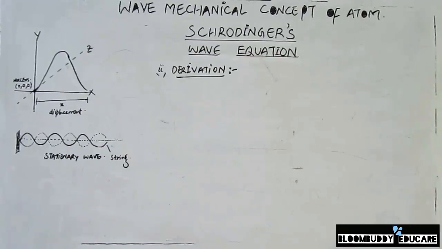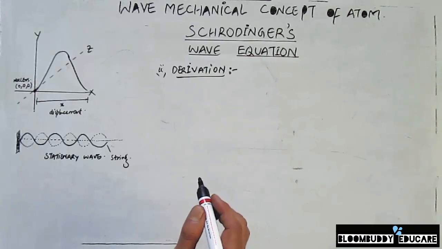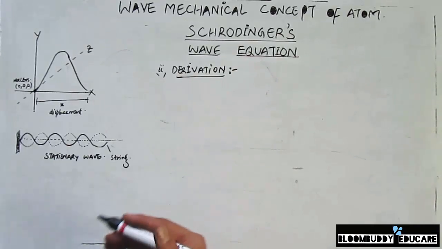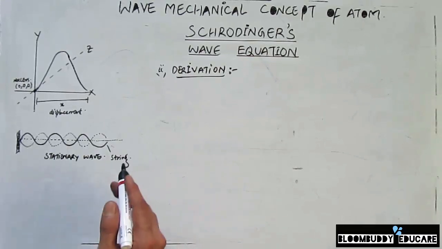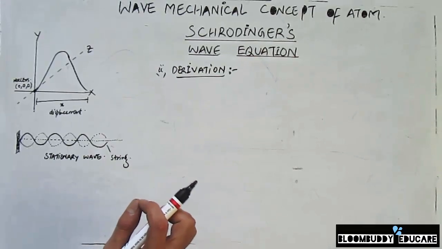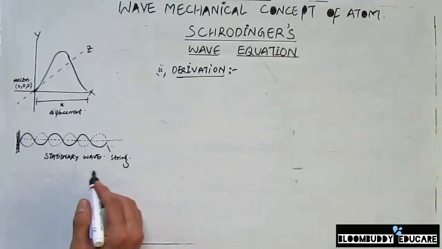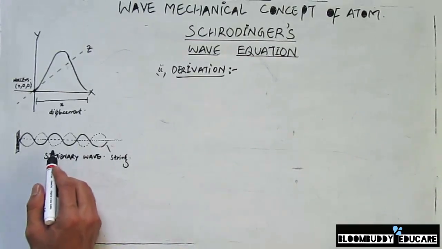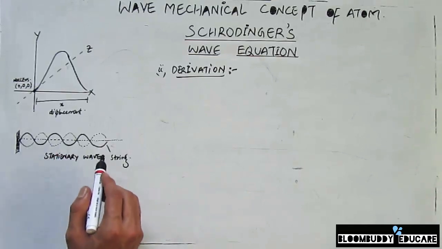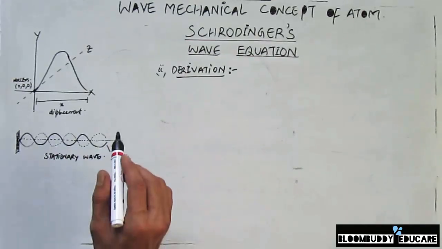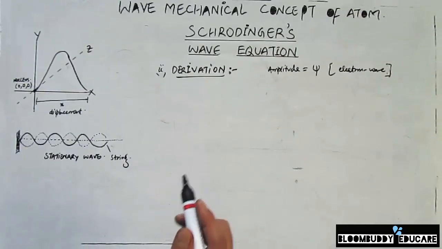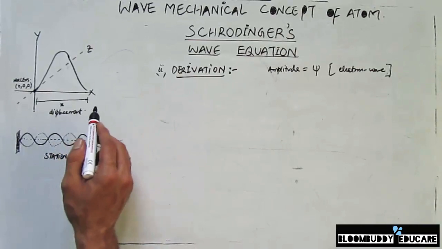Now the second part is the derivation of Schrodinger's wave equation. When we try to derive Schrodinger's wave equation, Schrodinger assumed that the electronic waves present in an electron are similar to the stationary waves, as I've shown here, which are produced by the vibrations of a stretched string. So if we consider that an electron has a wave which has an amplitude of psi, and next, if x is the displacement of that wave